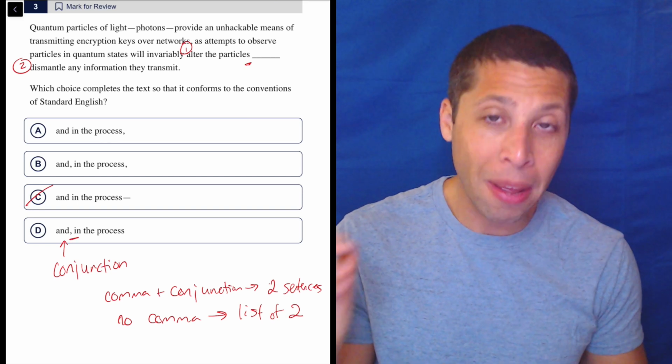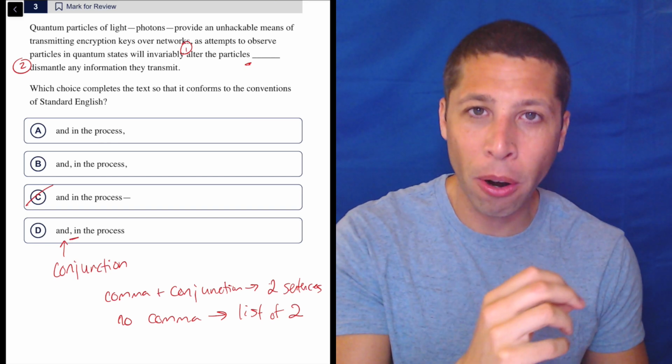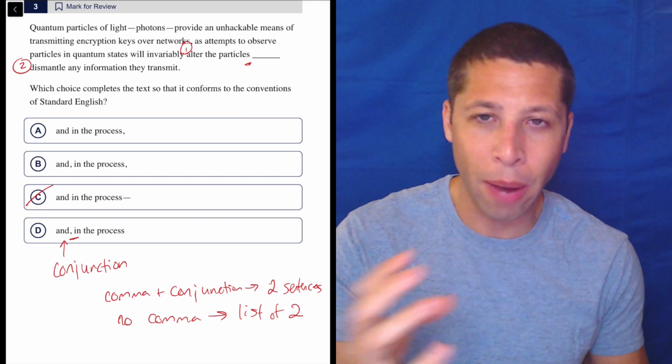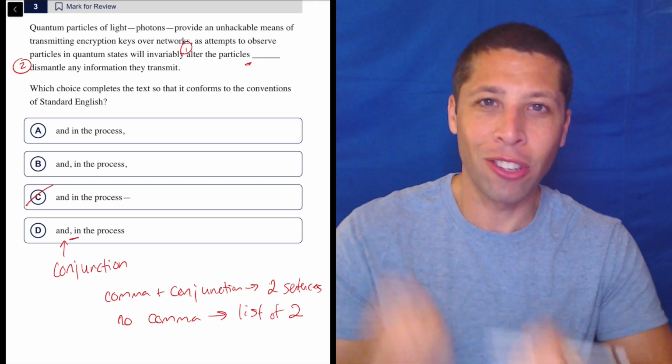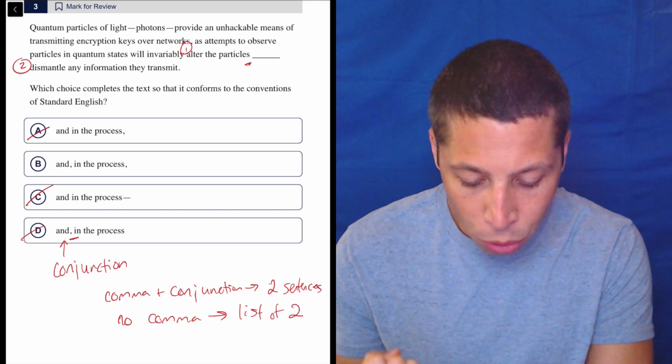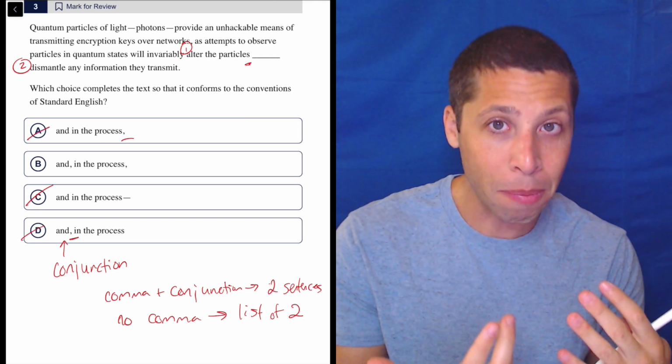Why would we put a comma after the and? We would be breaking off, again, that second part of the list. We can't really do that. We're showing that that piece would be extra, but it's not. It's a list of two things. You need both things. Same thing with choice A. Why would we be breaking off this extra part here? It doesn't really make sense to me.